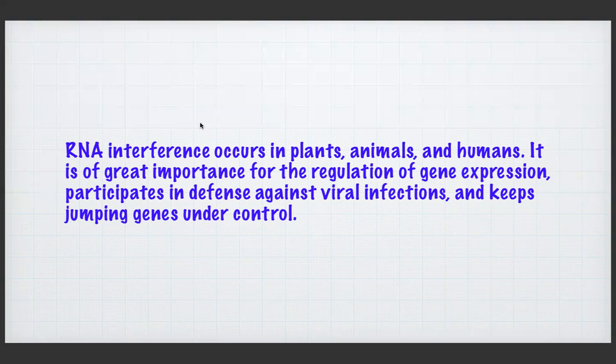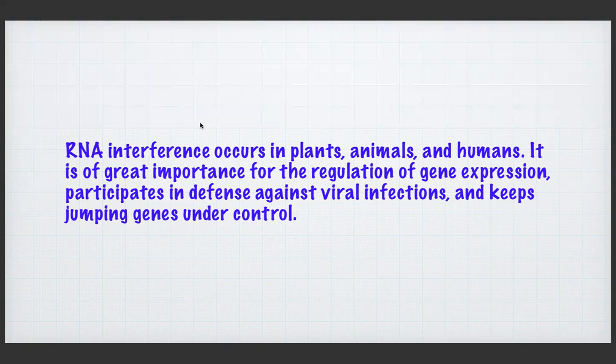If any invading virus enters, this RNA interference technology will play a very crucial role in fighting the viral infection, and it keeps jumping genes under control. For example, some genes need to be controlled.